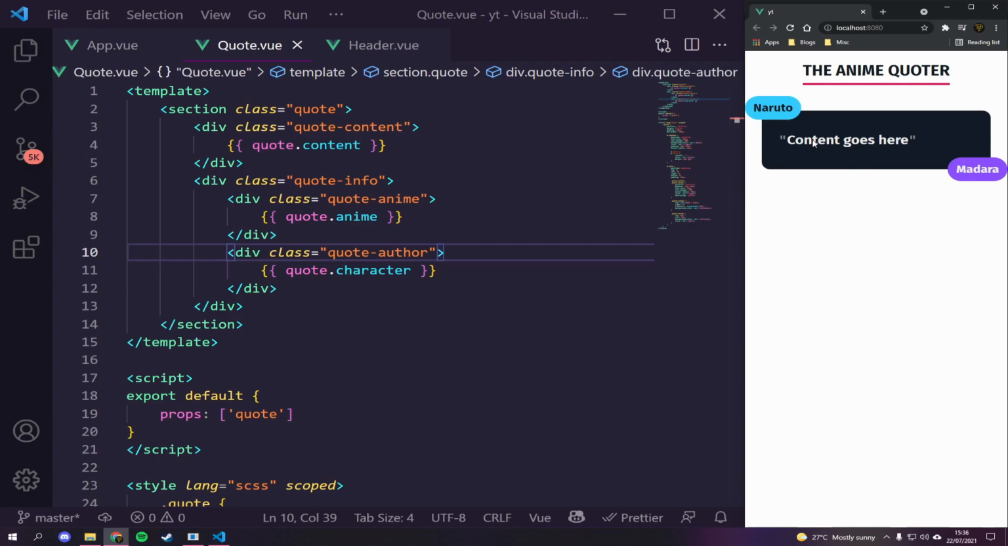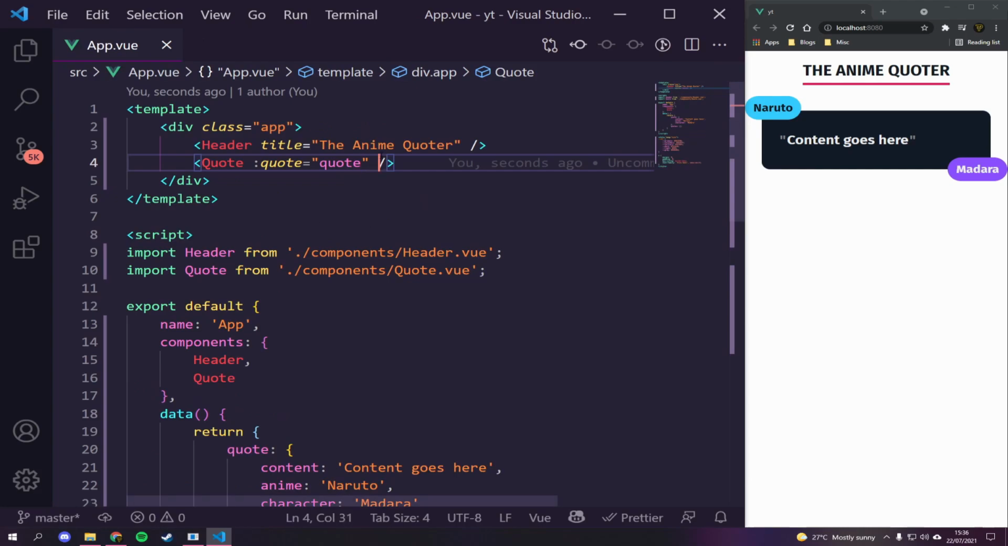And you can see Naruto, content goes here, Madara. Perfect. Looking good. That's all updated. And that component's now done with. Same with the header. And those two are in. So that's great. We've added in pre-content. So content that's already there. But now how do we actually go about adding in the functionality to actually pull from the API?